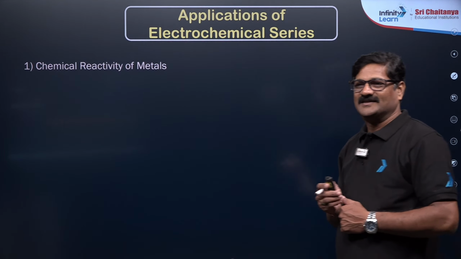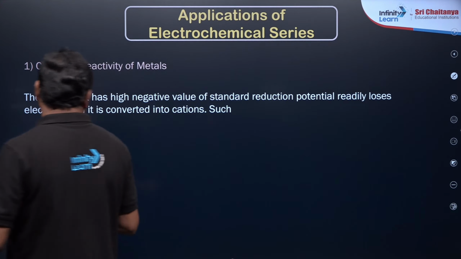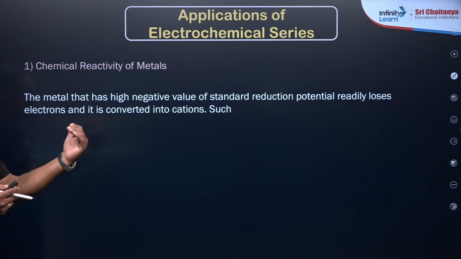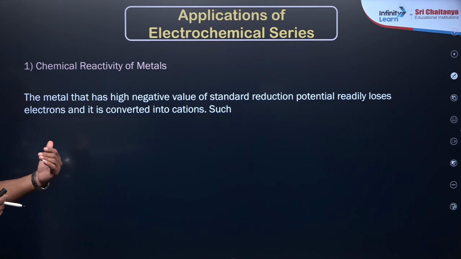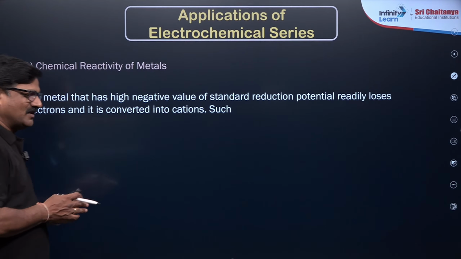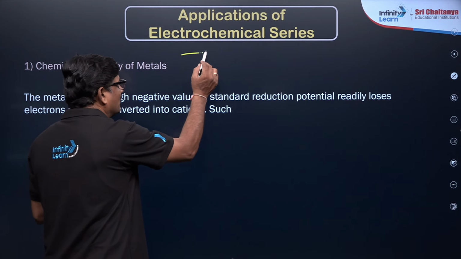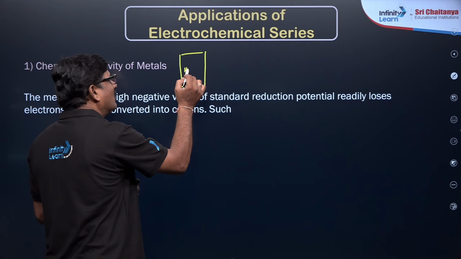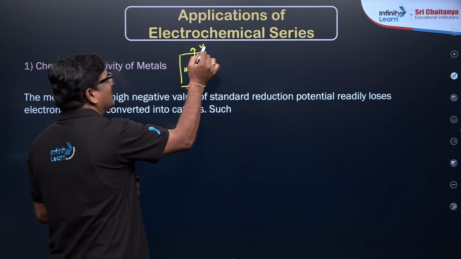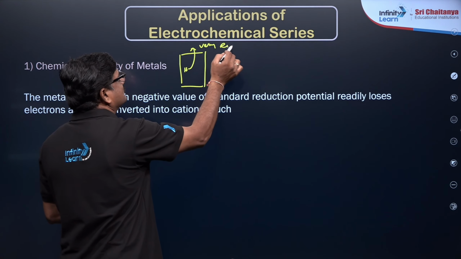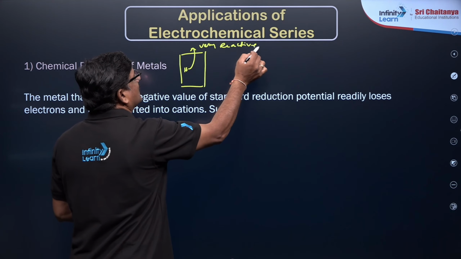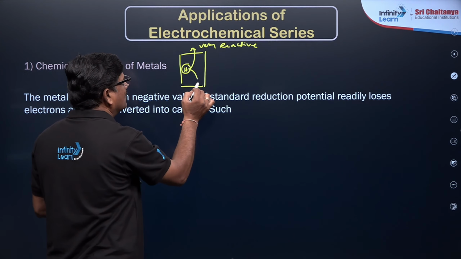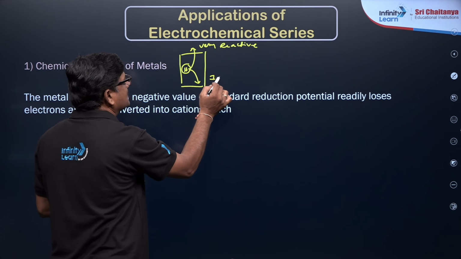Okay, let us go ahead with the metal that has a higher negative value of the standard SRP value; it readily loses electrons and is converted into cations, right? I mean to say in the electrochemical series, this is hydrogen and all the metals above are very reactive metals, with reference to it, and those down are inactive metals.